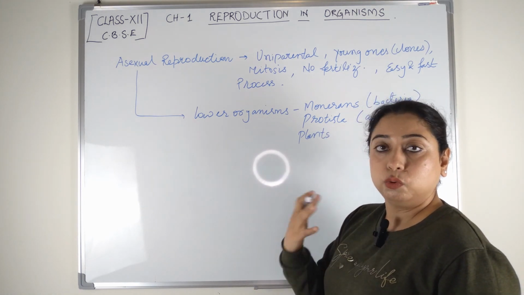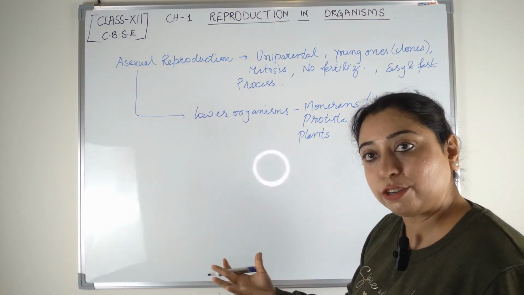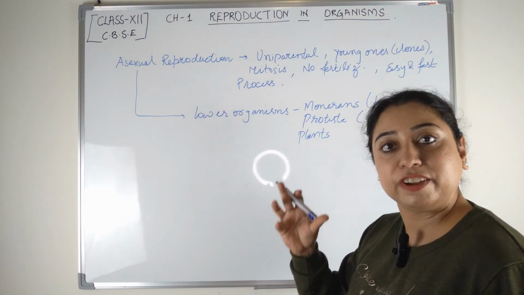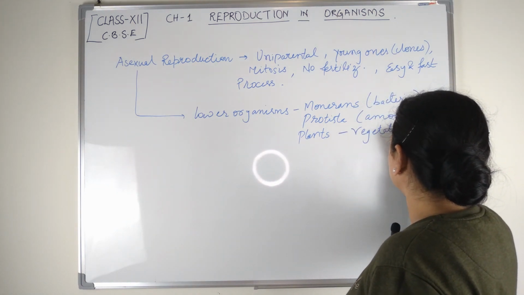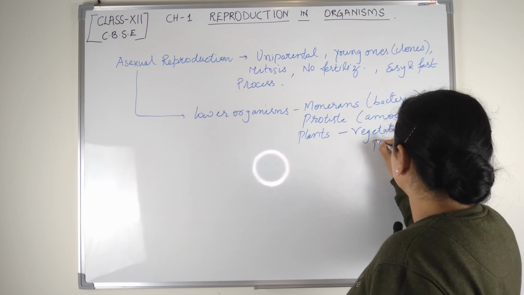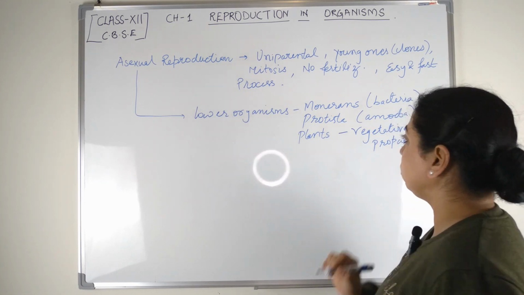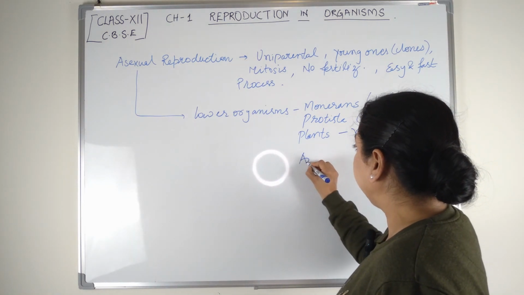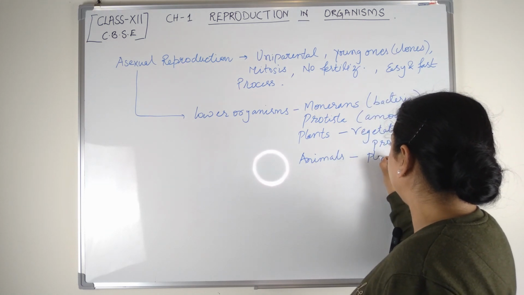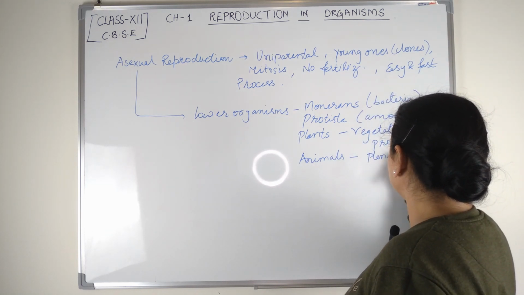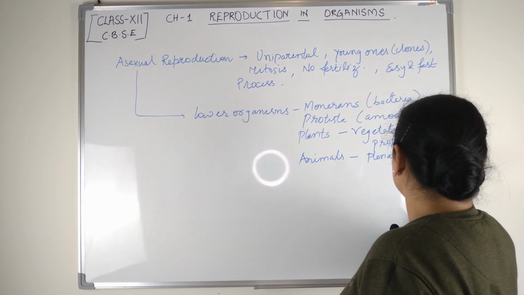Some plants perform asexual reproduction, but in the case of plants, it is known by a specific term, that is vegetative propagation. There are some simple-bodied animals which undergo asexual reproduction, like planaria and hydra, etc.